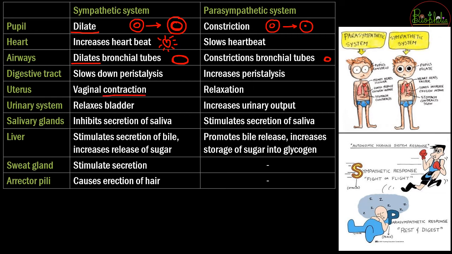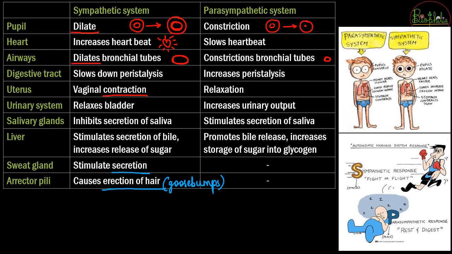Uterus में changes, vaginal contractions are going to increase, whereas the relaxation will be for the parasympathetic. As well as you can see the differences for the urinary system, the salivary glands, the liver, then the sweat glands and erector pili. So one of the important things that you are going to see is for the sweat glands and the erector pili. Sweat glands को sympathetic nervous system supply करता है to stimulate the secretion, and the erector pili is responsible for the erection of the hair, that is जो goose bumps आते हैं और goose bumps के टाइम पे जो बाल ऊपर उठ जाते हैं, that is because of this erector pili.